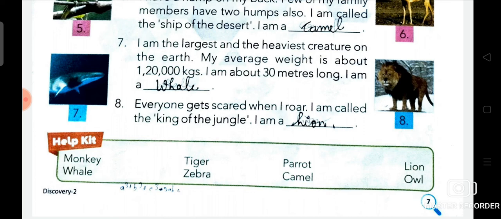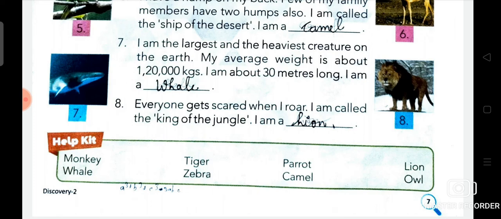Whales are mammals just like we are. Just like us, they breathe air, have hair, are warm-blooded, give birth to live young and feed their young milk. Whales are unique, beautiful, graceful and mysterious. So students, we know very well, whales are mammals just like we are. They breathe air, have hair, are warm-blooded, give birth to live young and feed their young milk. Whales are unique, beautiful, graceful and mysterious.